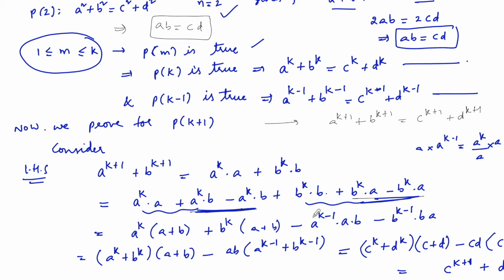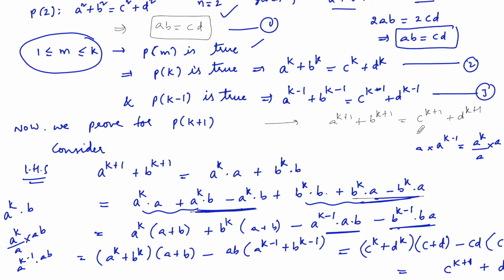we can write it as, let me explain here, a^k into b we can write as a^k upon a into ab, right? So we can write this as a^(k-1) into ab. So that's what I have written here, a^(k-1) into ab. Similarly for b^k into a, also written b^(k-1) into ab, so that I can take out ab common. So if we utilize these three equations here, the first, second and third,